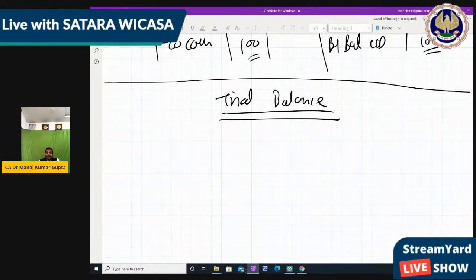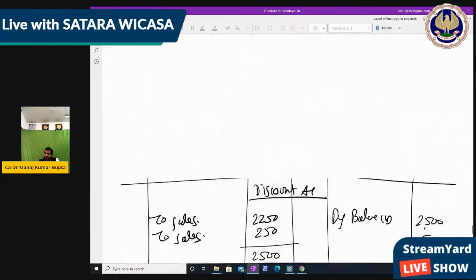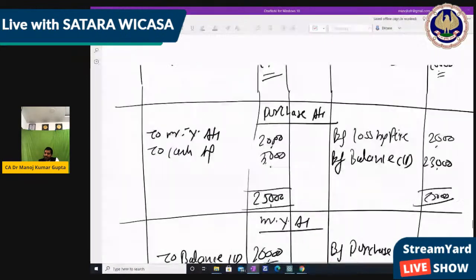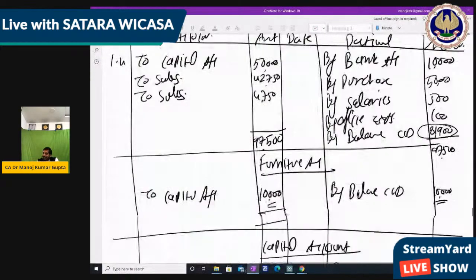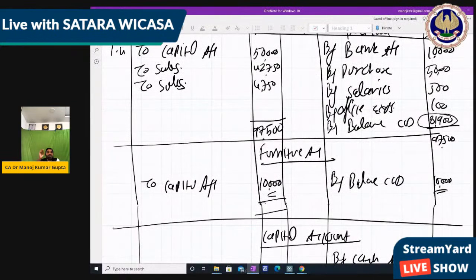Whatever balance we receive, like from the first ledger, the cash account, the net amount is 81,900. We made transactions of 97,500, but at the end of the year, the month, or whatever period, we have 81,900 in hand.